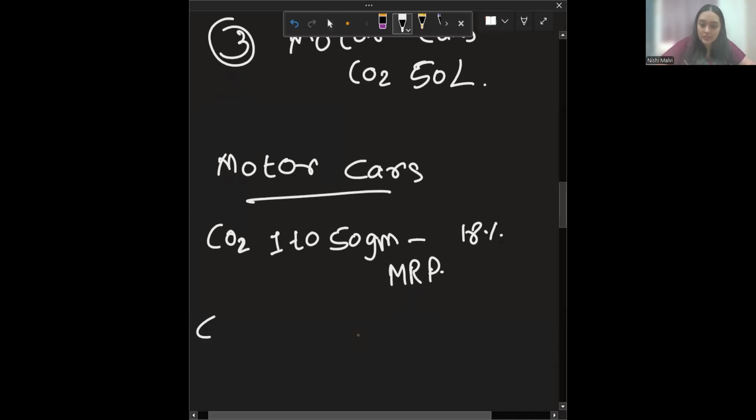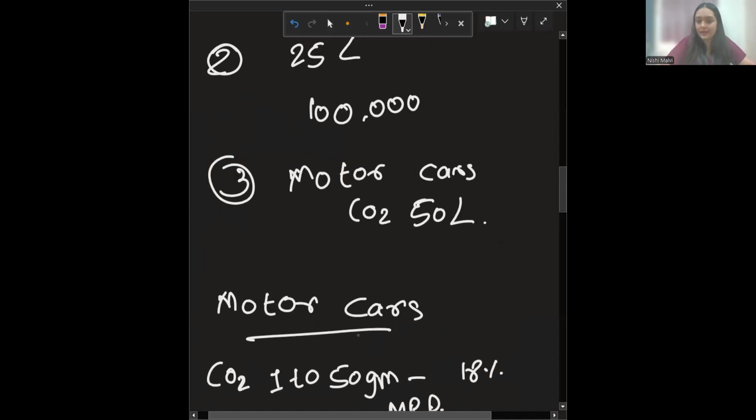Now, if the CO2 emission is more than 50 grams, then it falls under the special rate pool asset. The same thing, right?